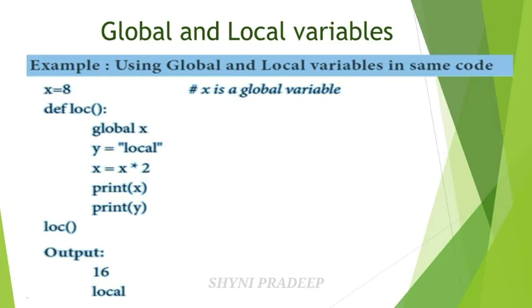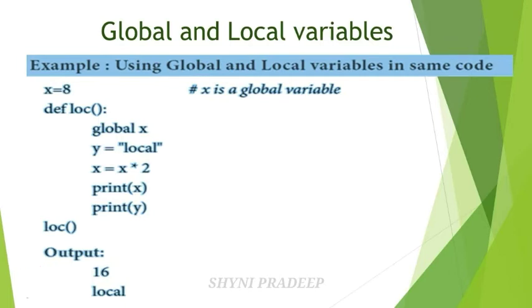Next, the function call. Okay, look. Here first print X will be executed, that is X equal to X into 2. X value is what? See the global variable, 8. So 8 into 2, 16. So you will get the output first, 16. And next print Y. When you are executing this statement, it prints the string from the Y variable, that is the local variable. Okay, so Y is equal to what? Local. So it prints local on the output screen. So you will get the output like this.